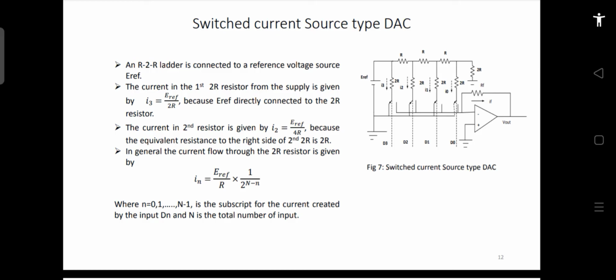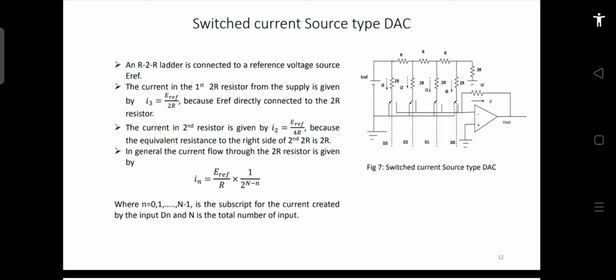In the previous cases, we applied voltages on some terminal. Whichever terminal was becoming high, we considered that the voltage on that terminal is high, and then we analyzed the circuit and found the Thevenin's voltage and resistance across that point. In the case of current source type of DACs, the logic is the same.